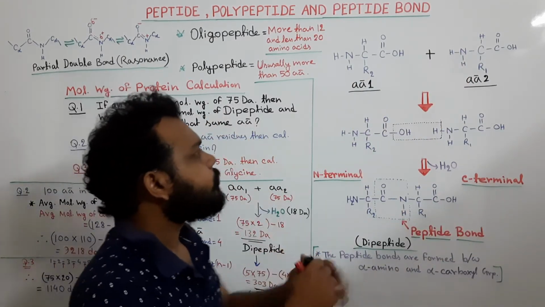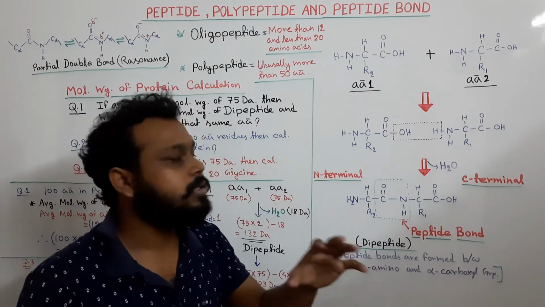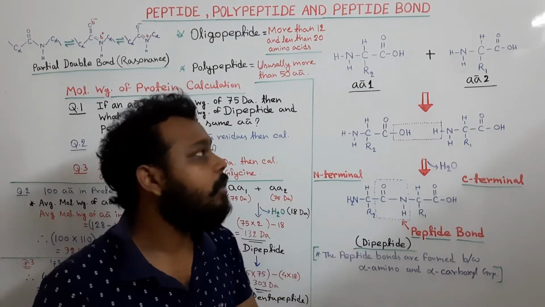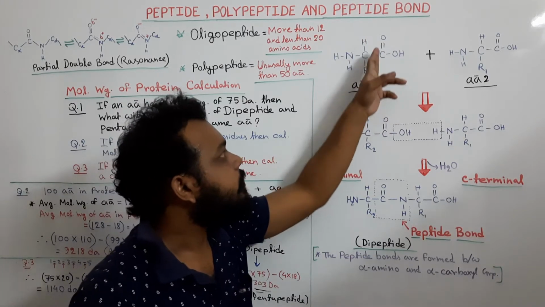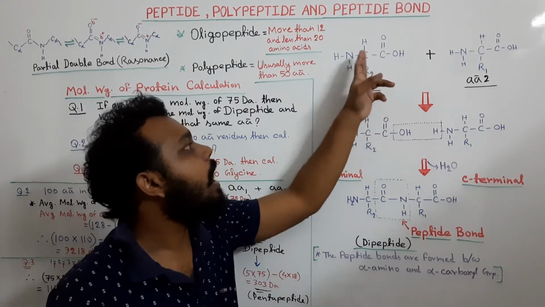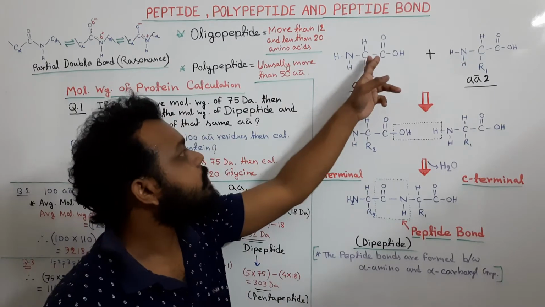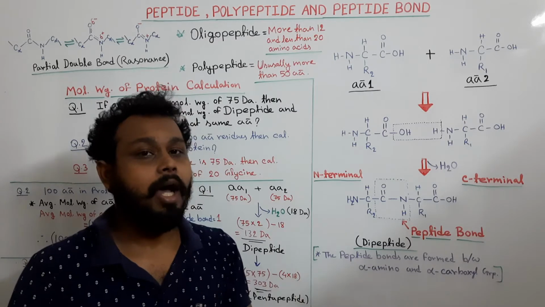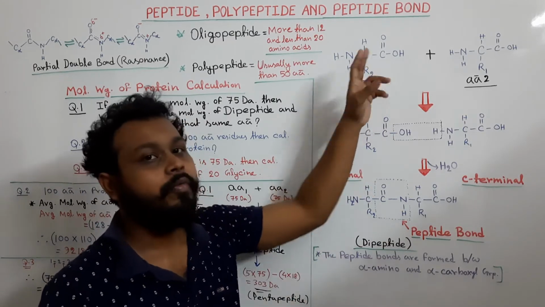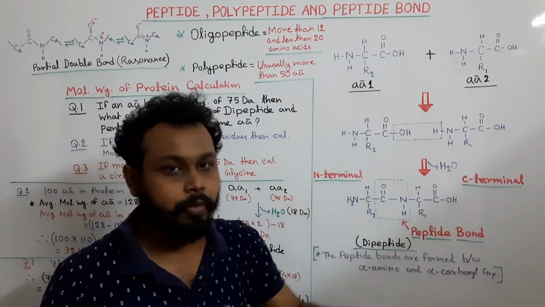Okay, so here what is the meaning of alpha? Alpha means this functional group is attached to the alpha carbon. So this one is the alpha carbon, and what is the meaning of alpha carbon? Alpha carbon means the first carbon which is attached to the functional group.